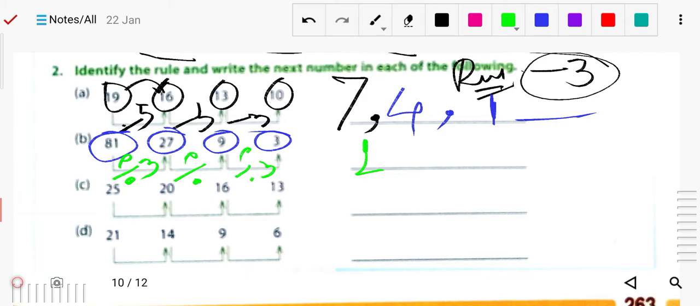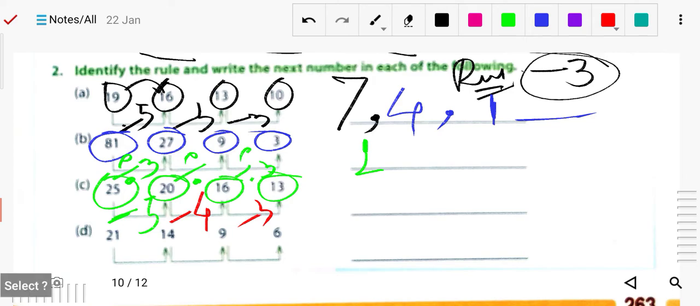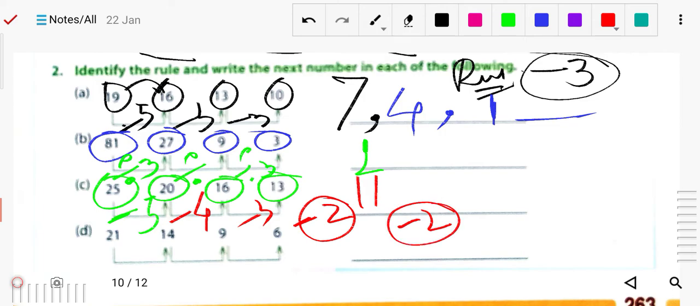Got it? Here you can see 25, 20, 16 and 13. So here you have to find the pattern. Here the pattern is minus 5, then next again you can see minus 4, next it is minus 3. So now next it will be minus 2. So minus 2, how much will it be? 11. Next is minus 2 again, so it will be 11 minus 2, 9.